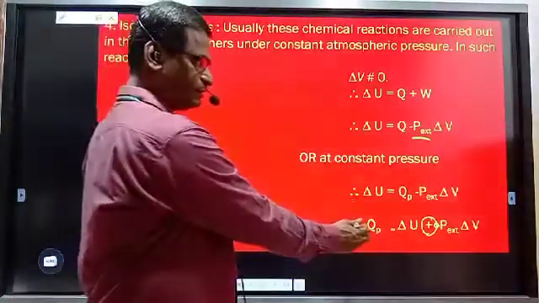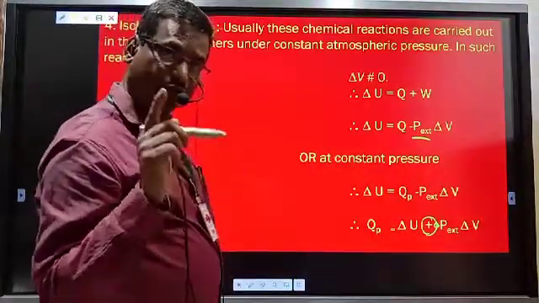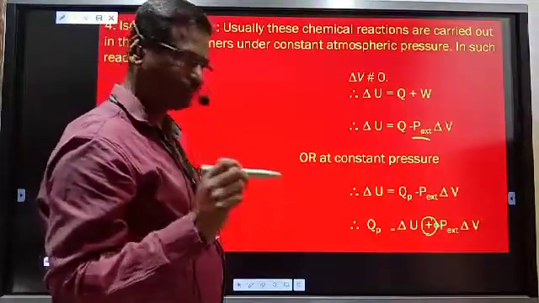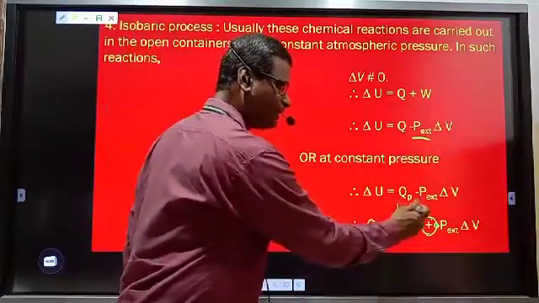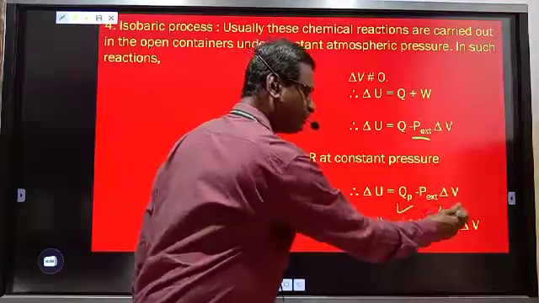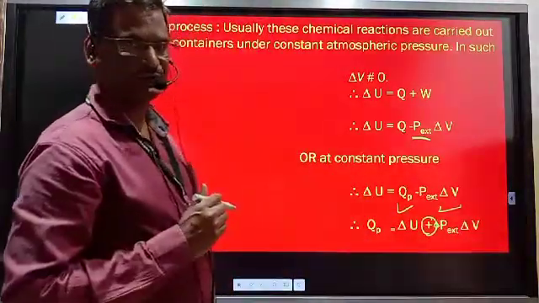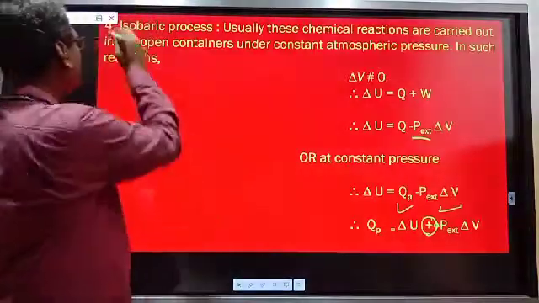Heat absorbed at constant pressure is divided into two parts. One part is used for increase in internal energy and the second part is used for work of compression, because that is the positive sign. So that covers the 4 different types of processes and first law of thermodynamics.